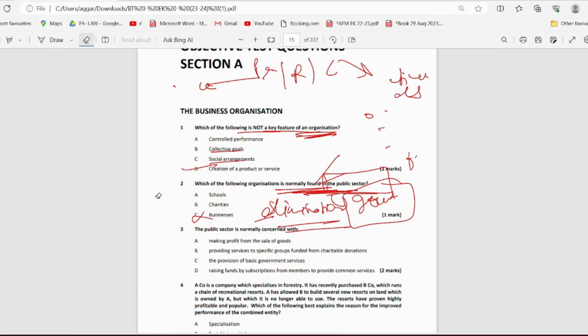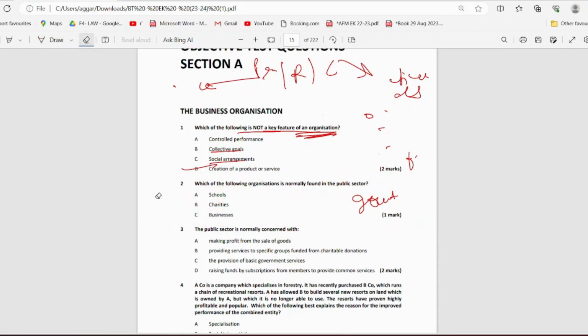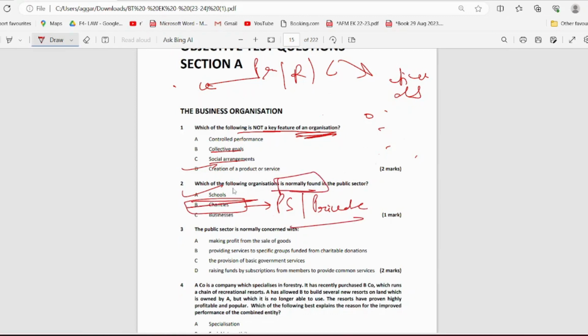I know that you might be confused between charities and schools, but this is the major difference: charities may be found in the public sector as well as the private sector, but schools are normally found in the public sector. That is the reason school is the correct answer over here.